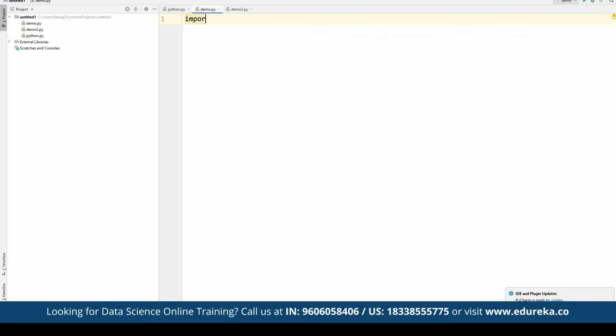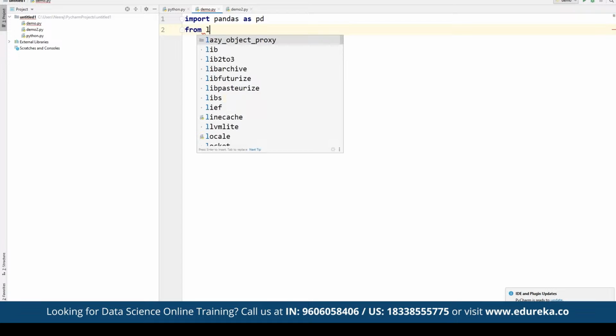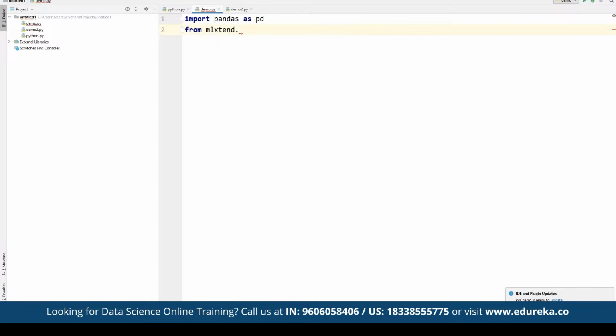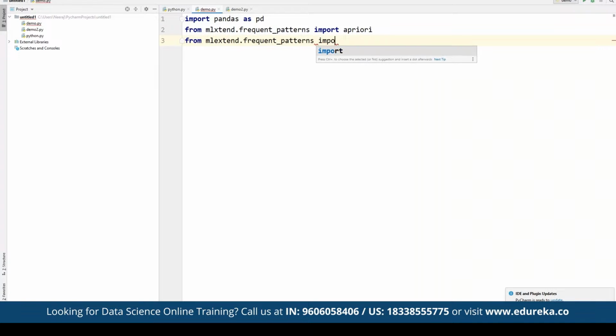So we write import pandas as pd, and then from mlxtend.frequent_patterns we are going to import apriori, and then from mlxtend.frequent_patterns we are again going to import association_rules.